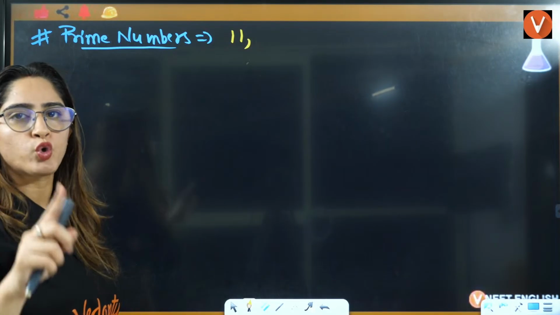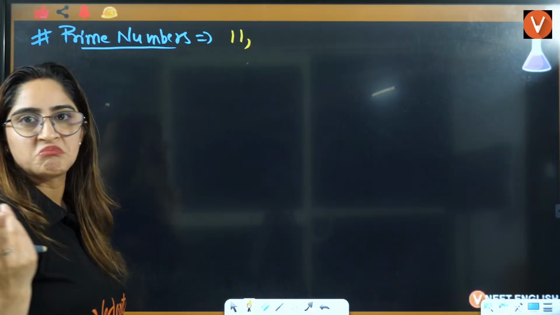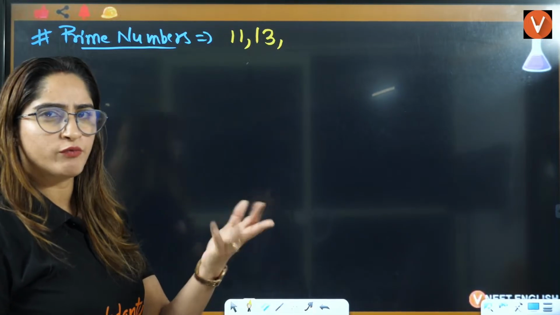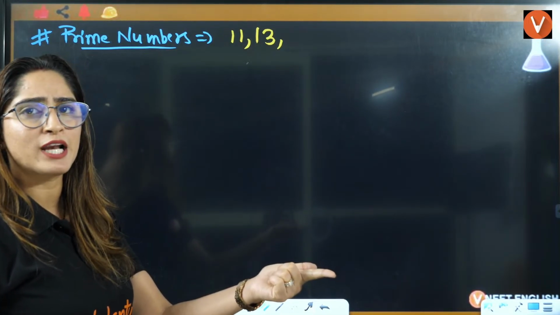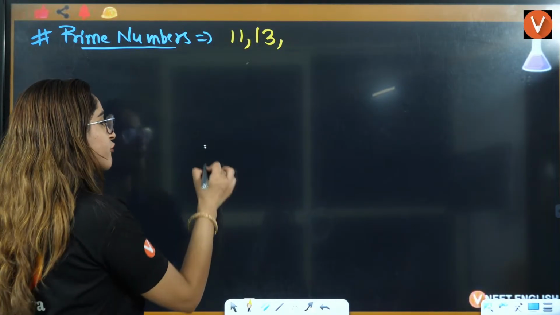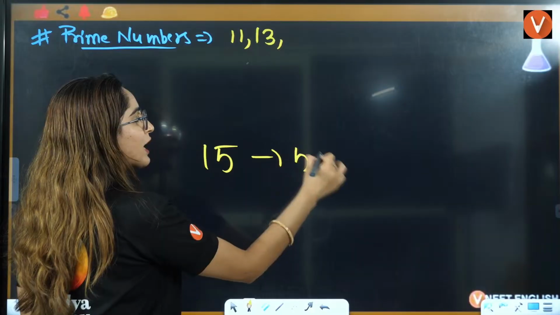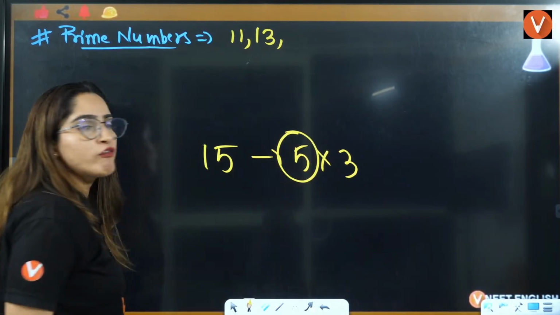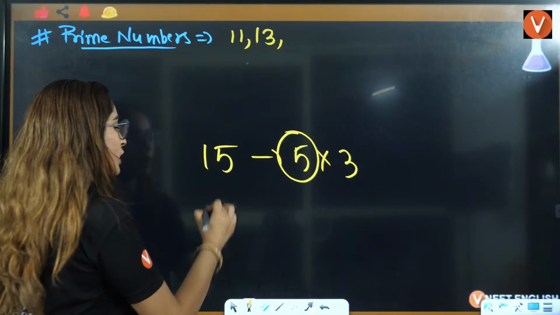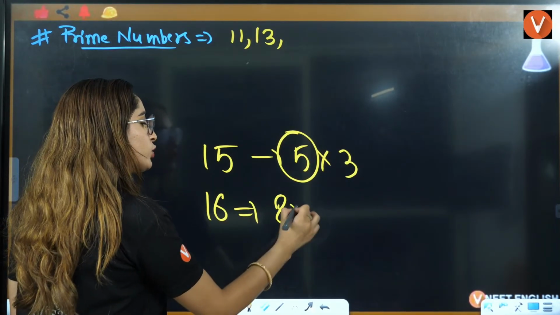12, 6 into 2 is 12. 13, no number can give you 13. 14, 7 into 2, 14. We know the value of log 7. We know the value of log 2 also. What about log 15? 15 is also 5 into 3. We know the value of log 5. We know the value of log 3. We can calculate log 15. What about log 16? 8 into 2.